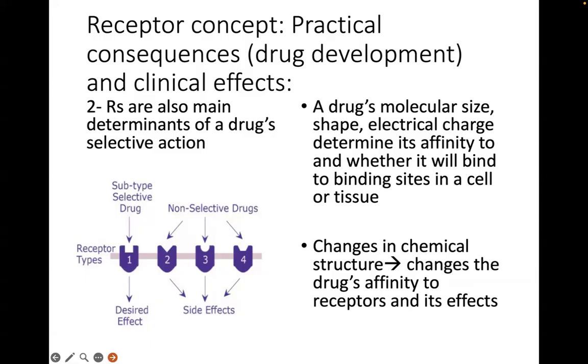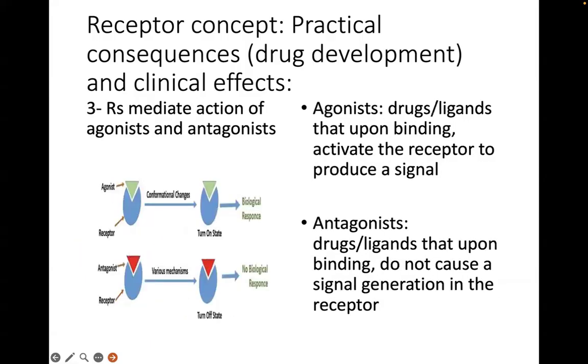But because of their structure they are more selective to beta 1, and they do not readily bind to beta 2 in therapeutic doses, so this is safer for patients with asthma or hyperreactive airways. The third consequence is that your receptors will also mediate the action of agonists and antagonists.